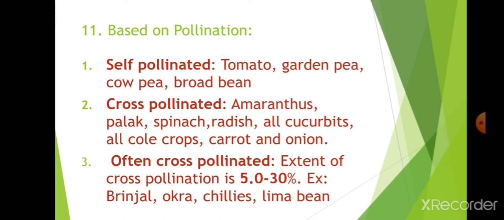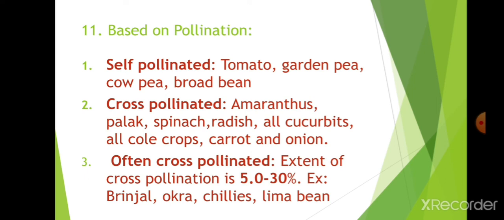That is tomato, garden pea, cowpea, board bean. This self-pollinated crop is tomato. We must remember this, very important, because when we have 1 acre of tomato land, whatever they grow beside that will not matter to the tomato. It will give only that variety. That is self-pollinated.